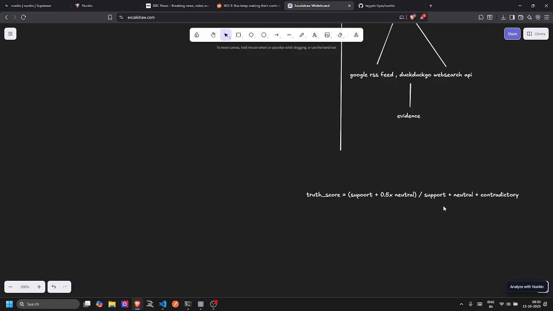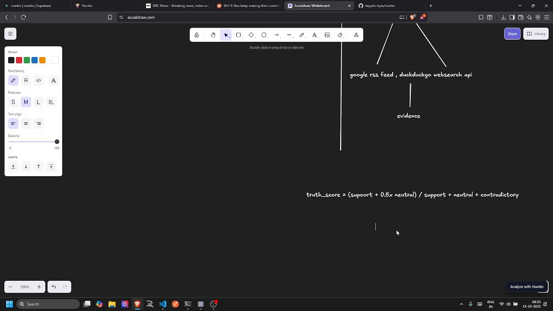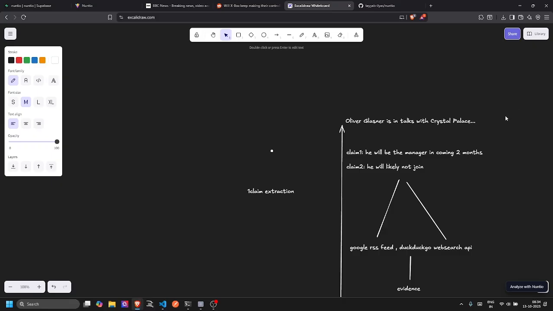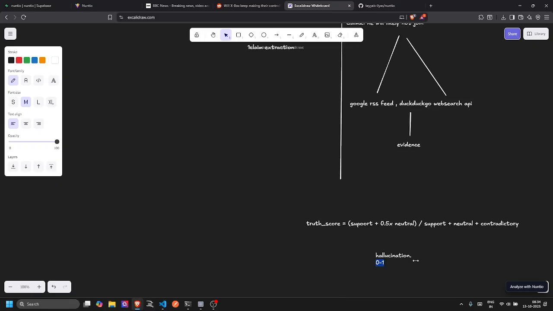So one problem this implementation solves is the problem of hallucination. When our truth score is between 0 to 1, and it's closer to 1, we can be quite certain that the particular article, news or content on Twitter or Reddit is true and not trying to trick you in any way.